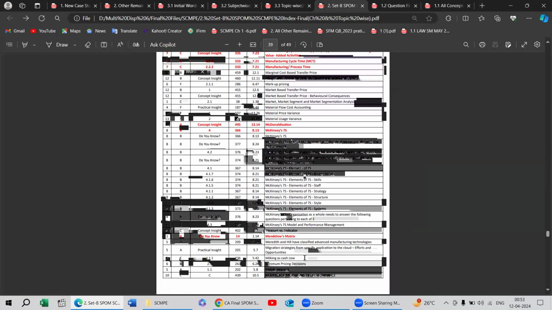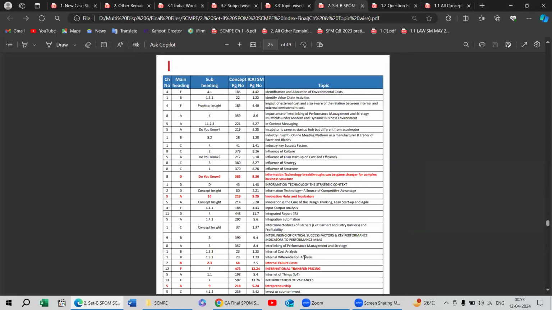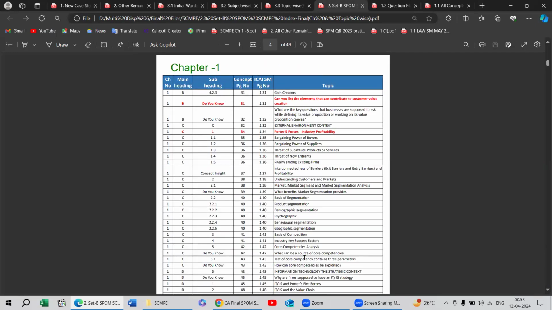And if you want to see or cover the important topics, you can cover just the bold topics, and in that case you can use the chapter wise file. Because in the chapter wise file you will see which point or case relevant concept is important.